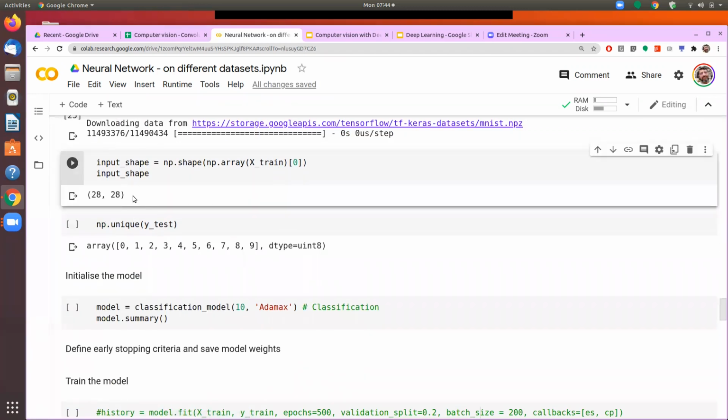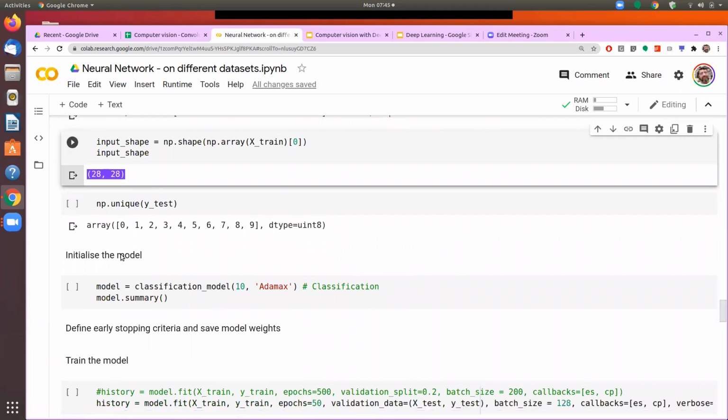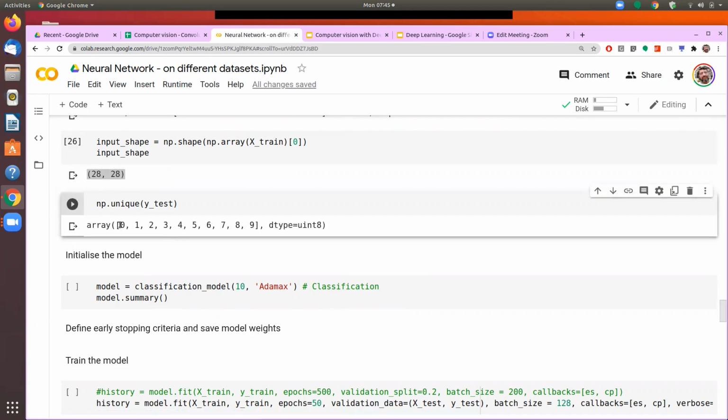Here the input shape is different, because what I have got is the image of each digit, and that image is coming in the form of a 28 by 28 table. As we have seen, when we define the model, the first layer was the flattening layer, which will flatten this 28 by 28 into a single dimensional layer, 784. That is the layer which will be used for further computation. We have seen that in the output there are 10 different values, and therefore in the output layer we had put 10 as the number. So the last layer that we define would have 10 nodes or 10 neurons.